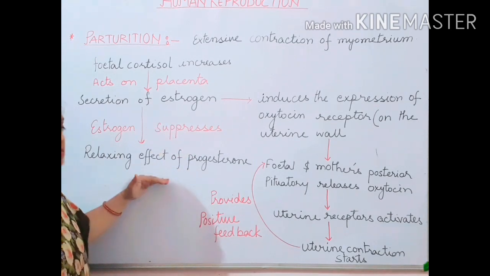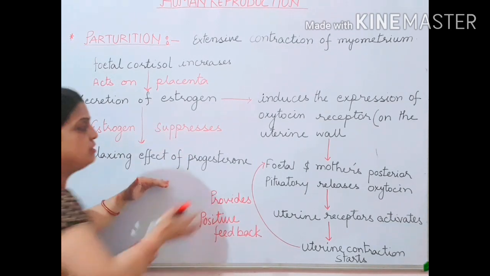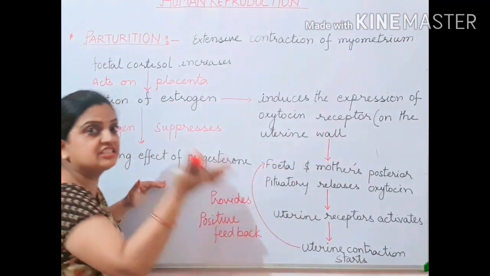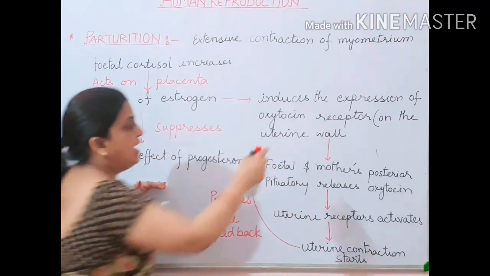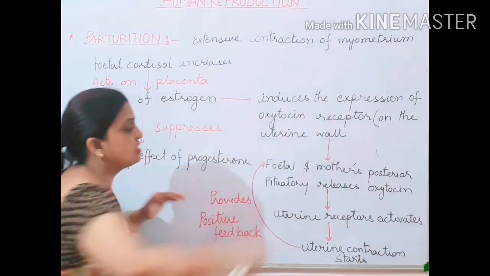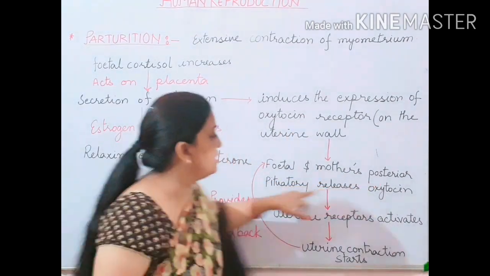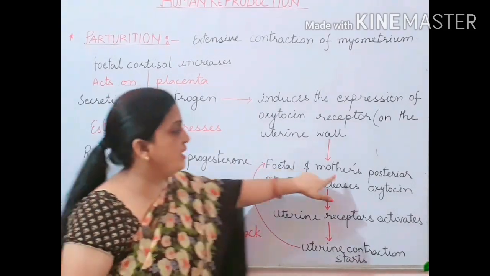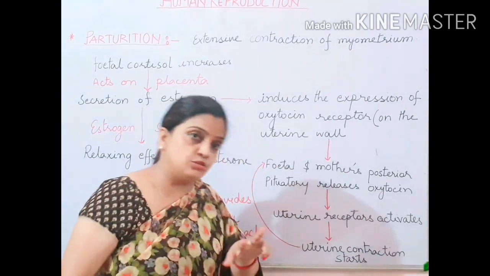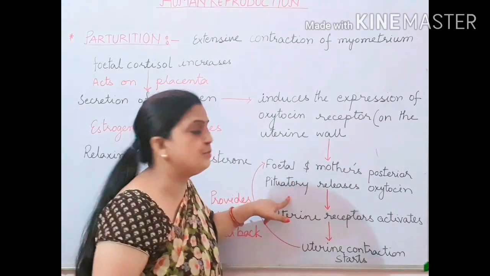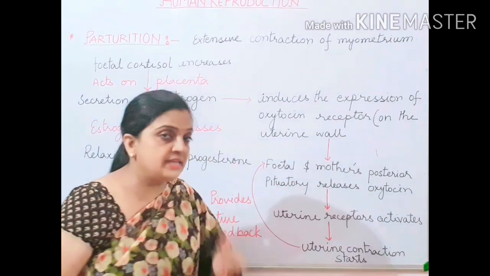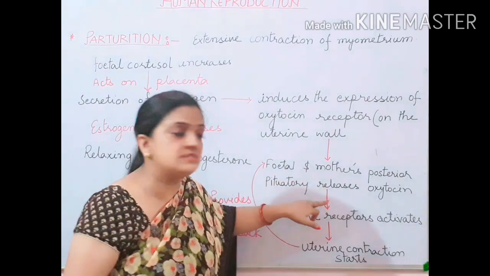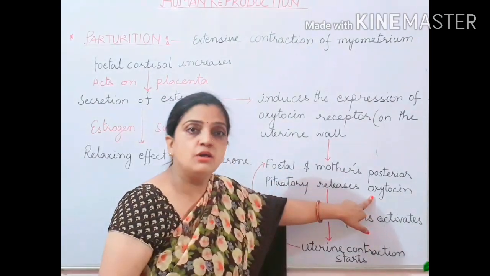So as soon as, children, estrogen suppresses the relaxing effect of progesterone, on the other side your oxytocin receptors get expressed, they get induced, and when they get induced, the posterior pituitary lobe present in the fetus as well as in the mother, both start secreting oxytocin hormone.